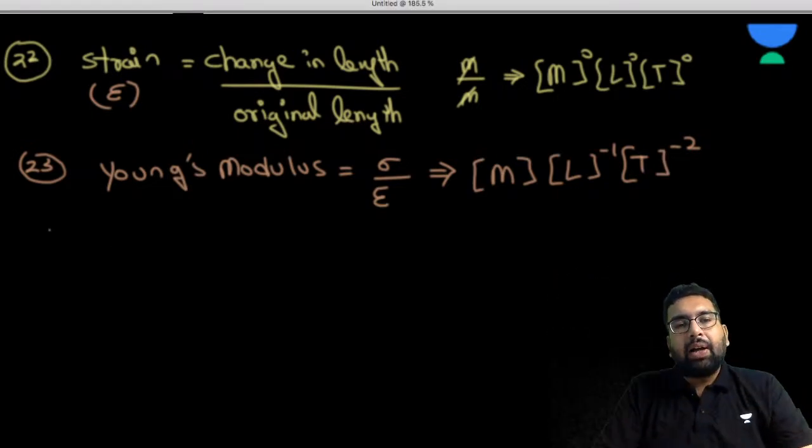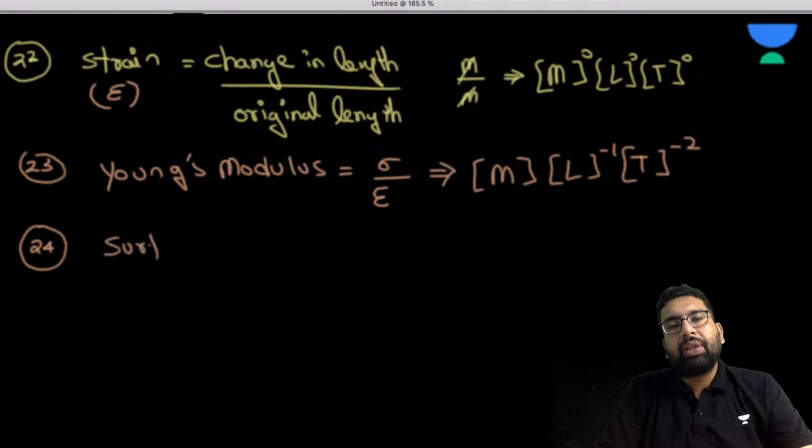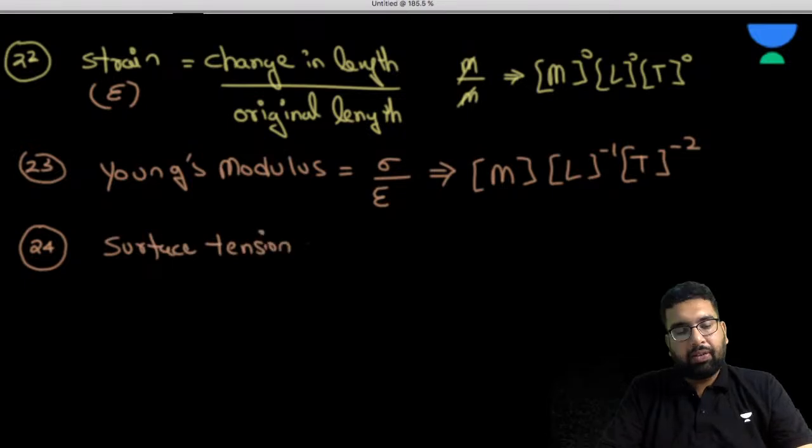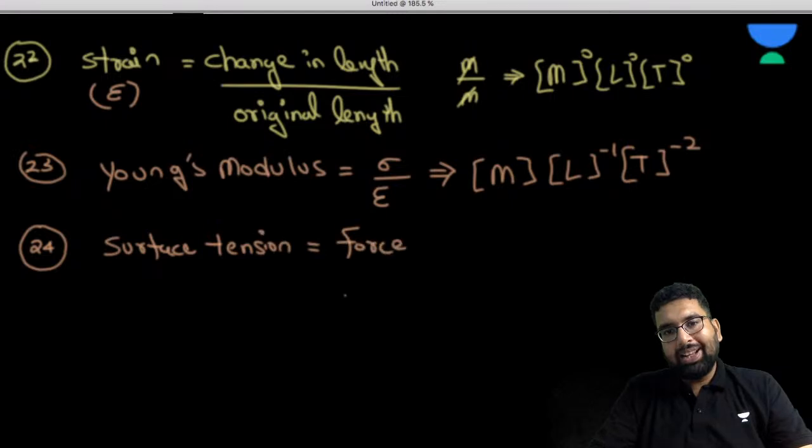Now let's come to the properties of fluids. So we have surface tension. What is surface tension? It is the force per unit length. You are going to see it in fluids.